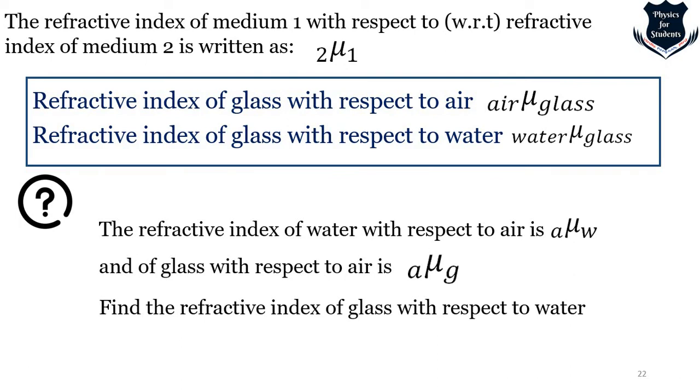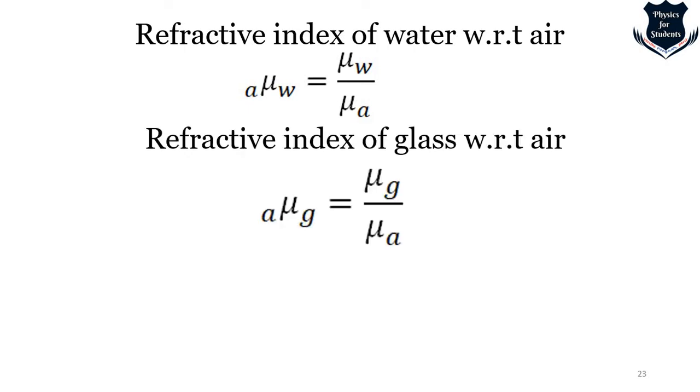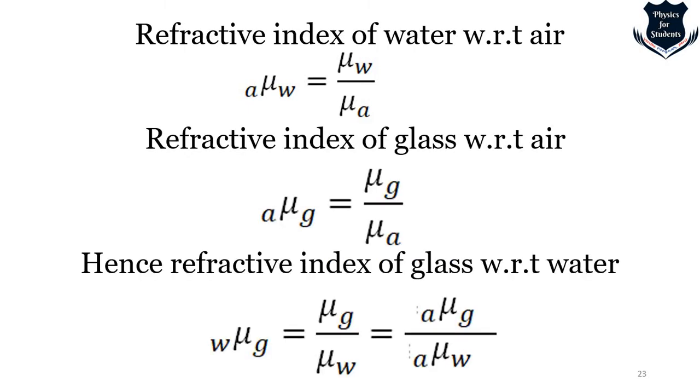So can we solve this? The refractive index of water with respect to air is this, glass is this. Find the refractive index of glass with respect to water. So we will just show you how simple it is. Refractive index of water we know this. Refractive index of glass we know is this. And refractive index is mu g by mu w. You call the refractive index n or mu. It is just the measure, right? So we get a mu g and a mu w. This is just very simple, not much physics or mathematics in it, just to show you how we calculate.